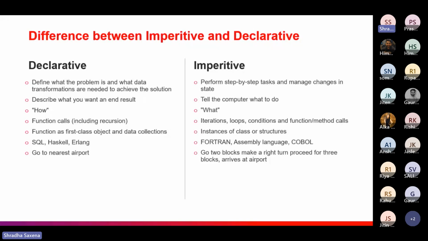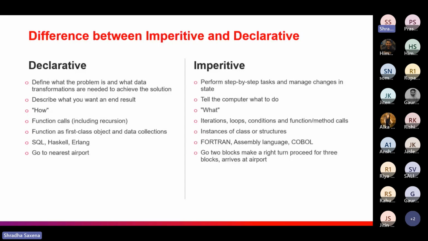Now I want to give a quick live example of the major difference between imperative and declarative. Suppose we want to go to an airport from our current location. There would be two cases. The first case would be that you just say that from my current location I just want to go to the airport.